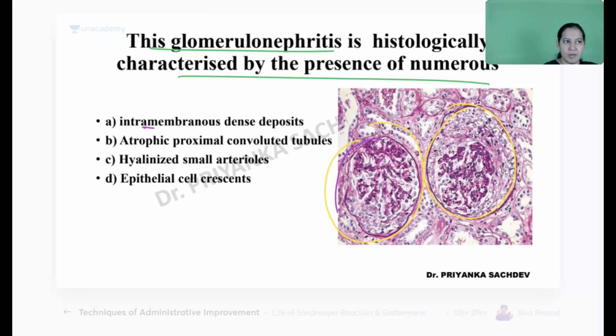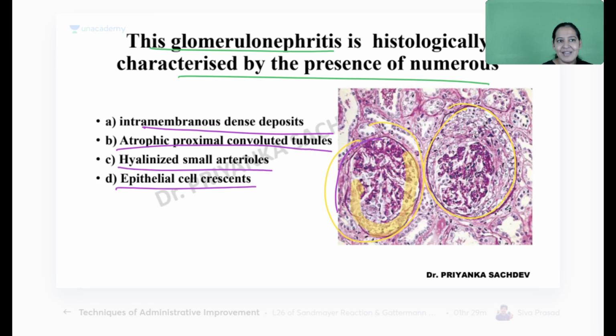I can see numerous intramembranous dense deposits, or I can see numerous atrophic PCT. I can see hyalinized small arterioles, or I can see epithelial cell crescents. What can I see? Only very few of you are correct. Points to Savita and Madhija, who are first to answer it correctly. Why? It is a typical image. Even a blind person can answer it. Why are you people not able to answer it?